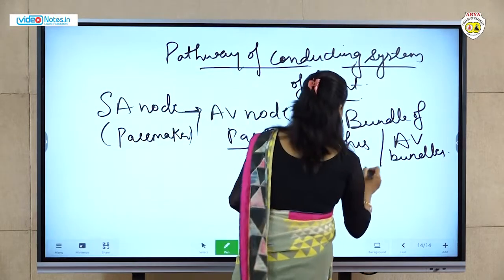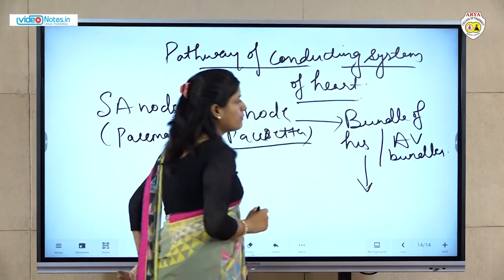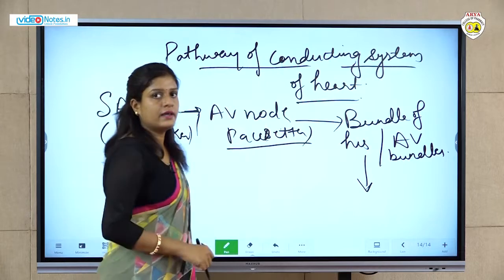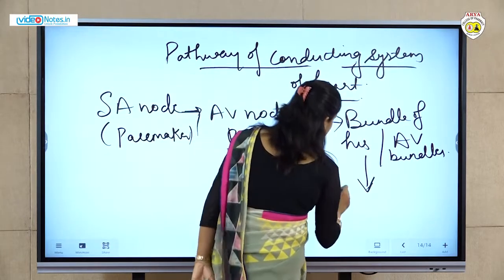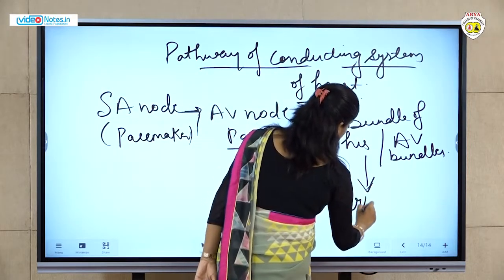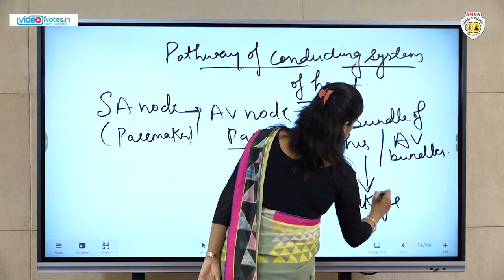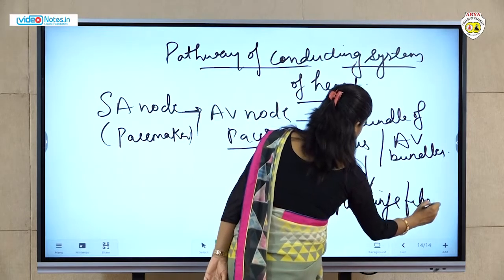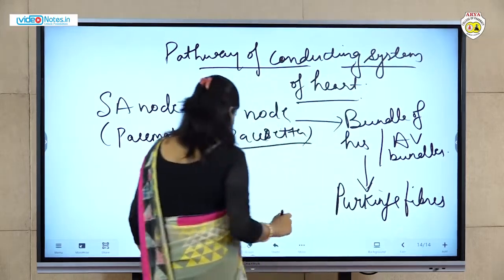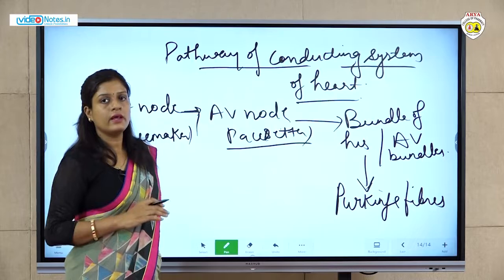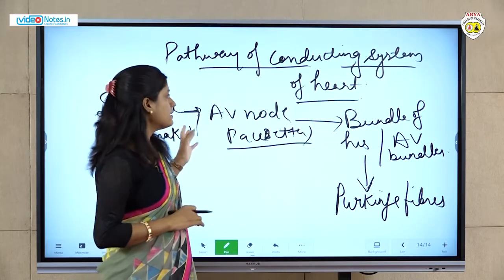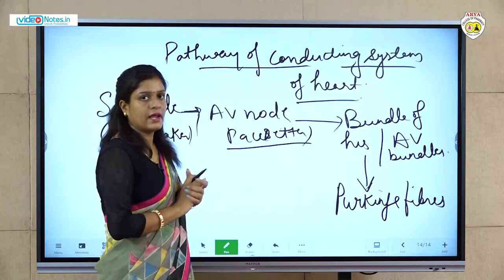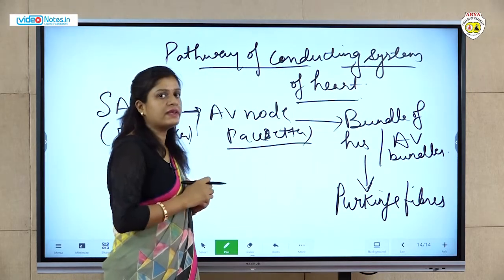Next, from the bundle of His, the impulse reaches towards the Purkinje fibers. In this manner, the whole impulse is generated in the heart, and the auricles and ventricles get contracted.